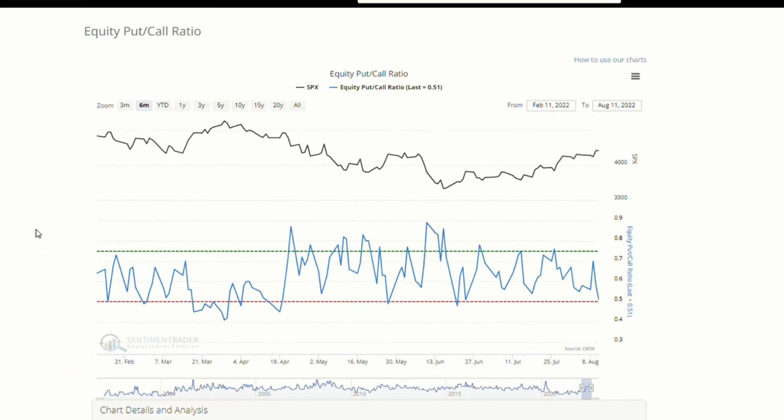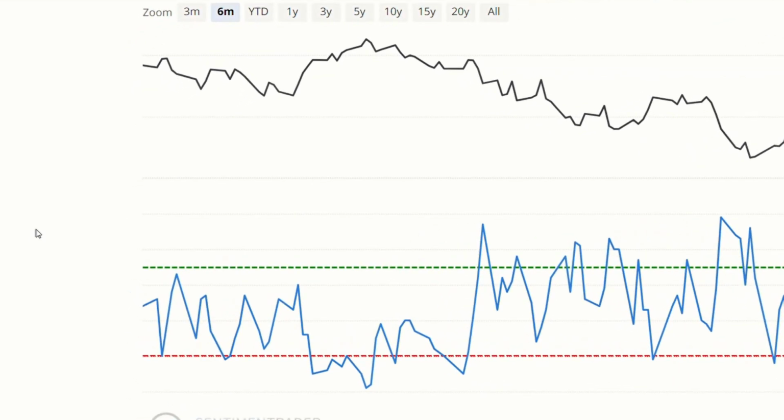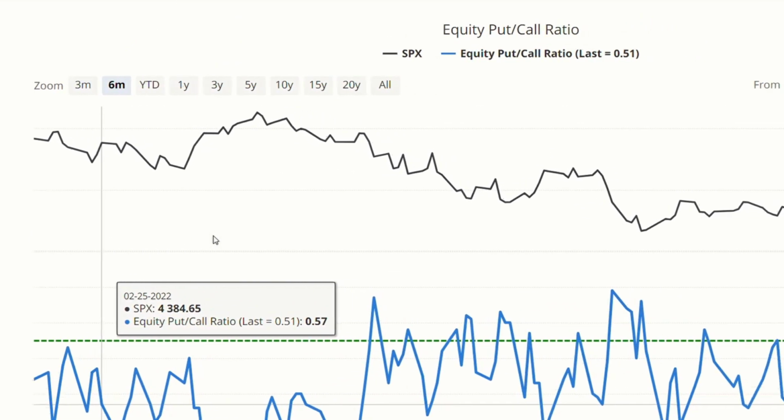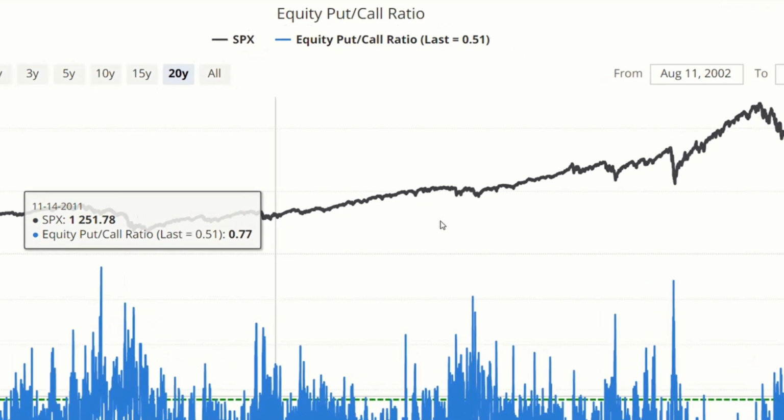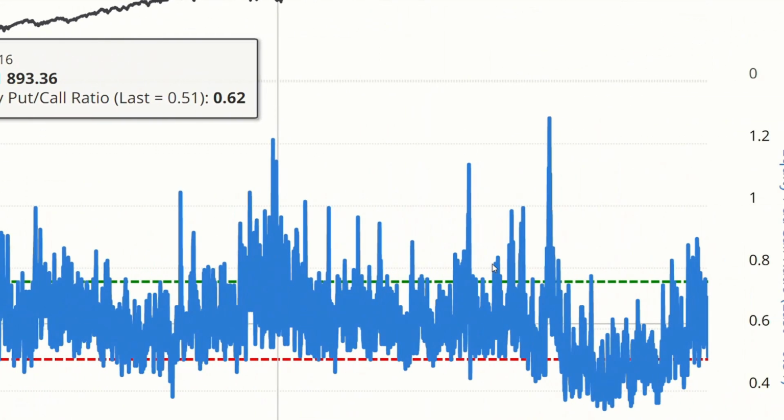So next is the put-call ratio. And unlike the VIX, the math on this one is pretty intuitive. When the ratio of puts to calls is rising, it's usually a sign that investors are growing more nervous.